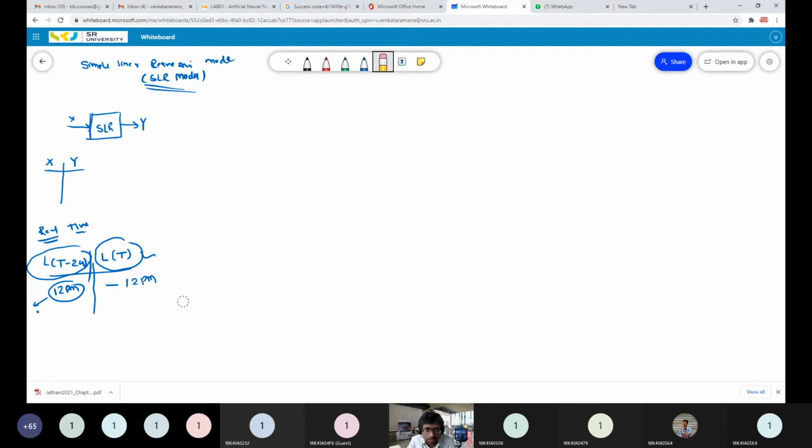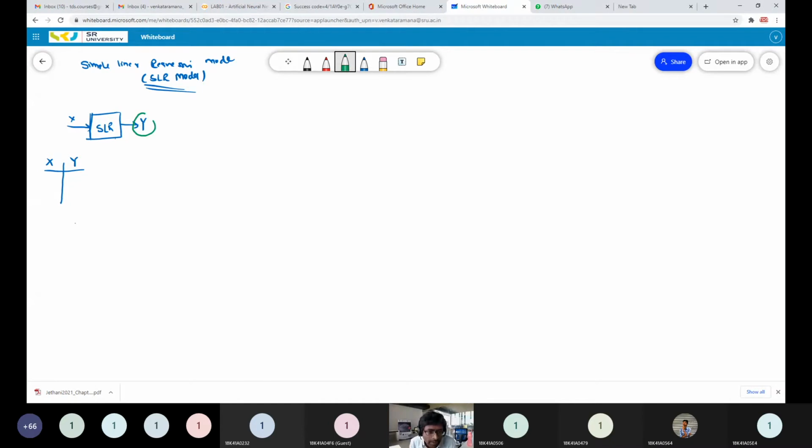I am taking a small simple linear regression model for ease of understanding the concepts. We'll go slowly so you can understand everything. At the end, if you have any doubt, you can ask. Now, the simple linear regression model tries to build a mathematical model to estimate an output Y based on input X.